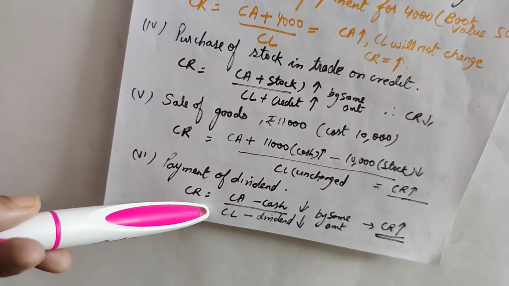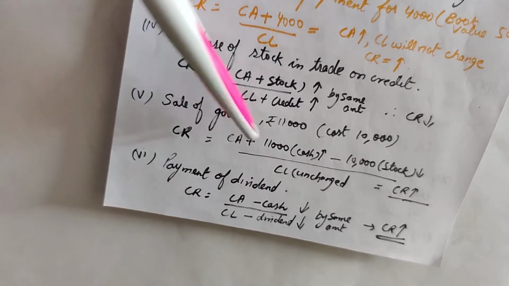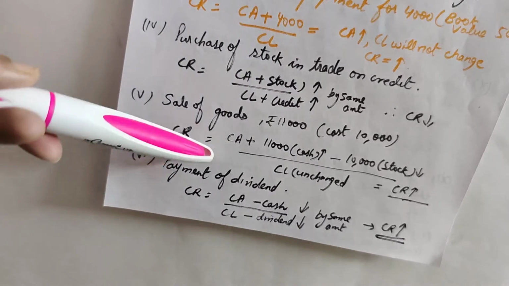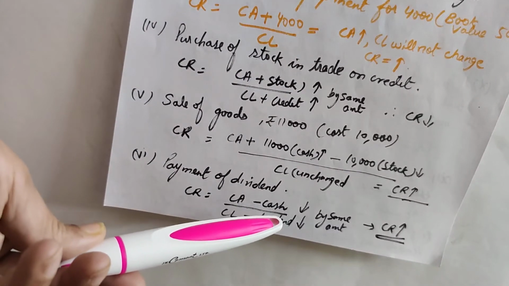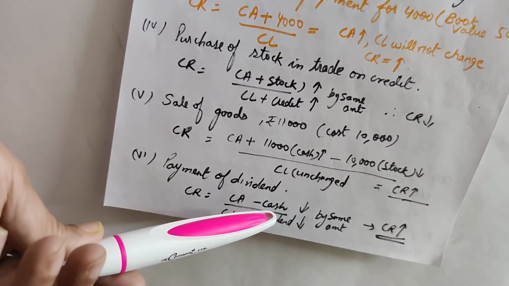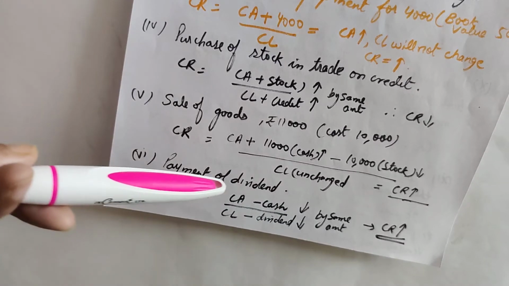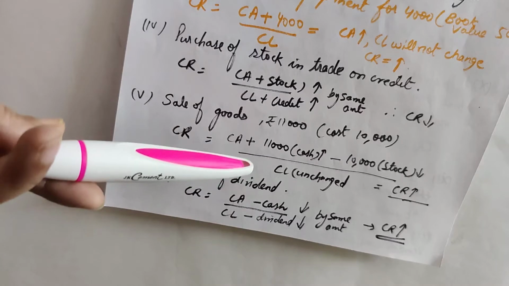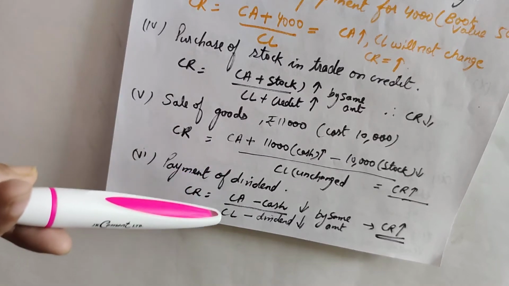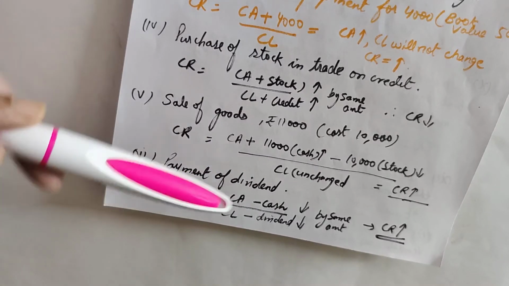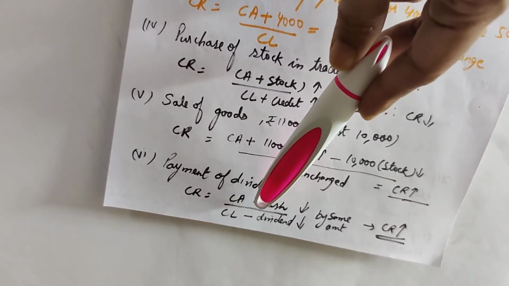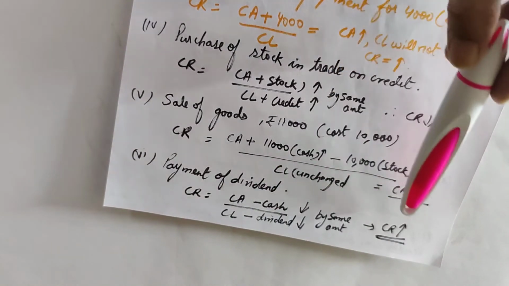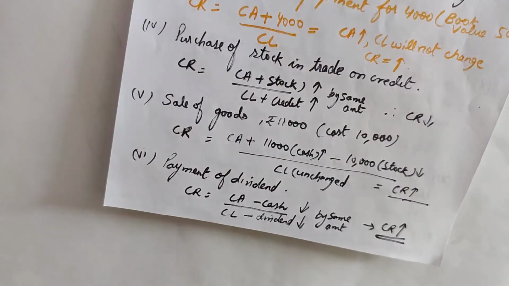And since dividend is paid out of cash, current assets will also reduce equivalent to the cash used to pay the dividend. So there is an equivalent decrease of current assets as well as current liability. Since the denominator is decreasing by the same amount, the net impact is that the current ratio will improve.